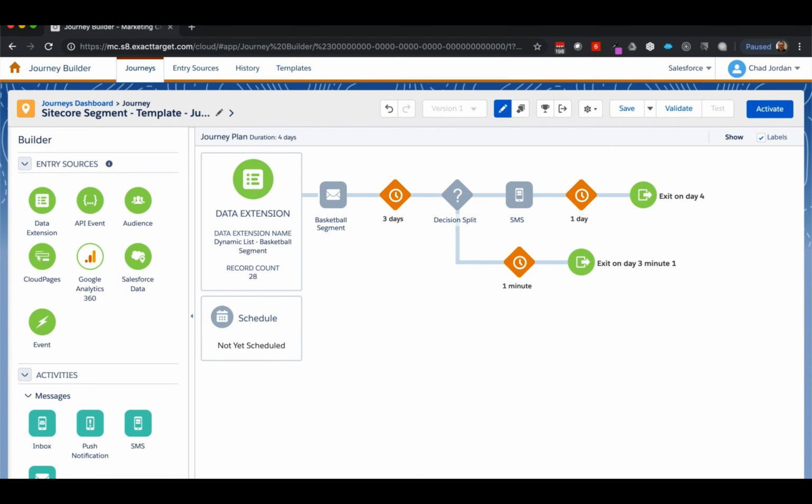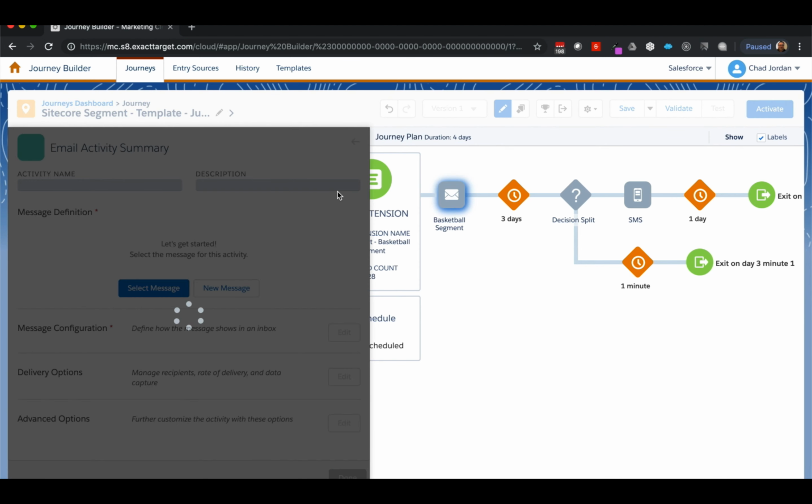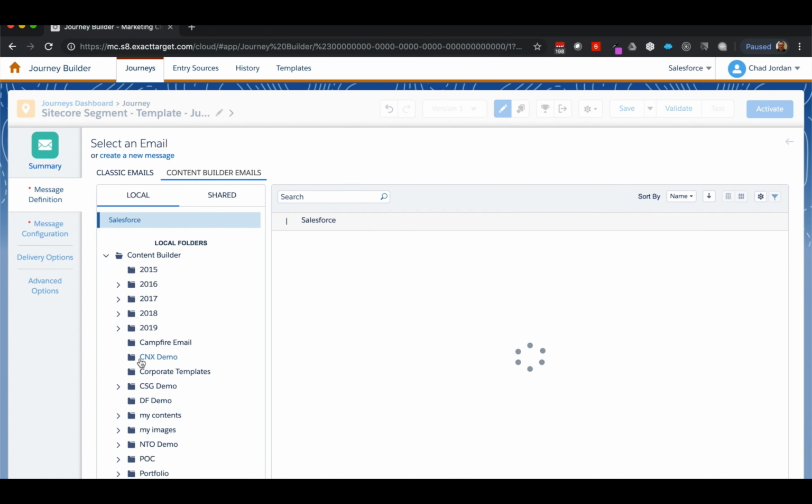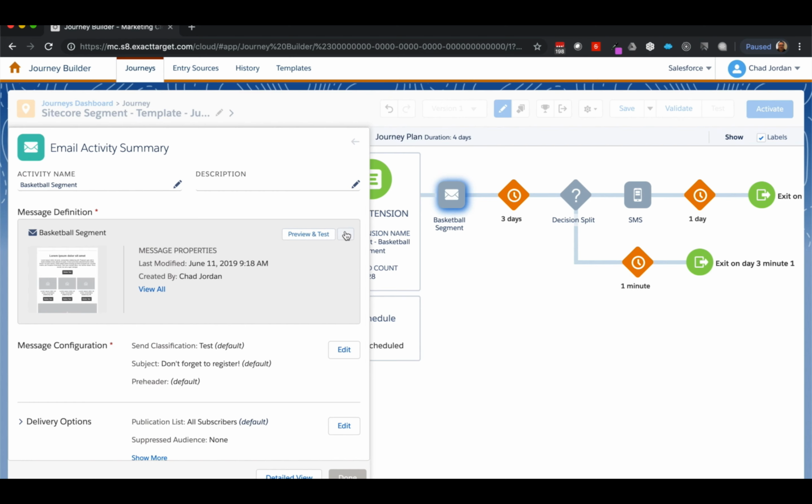Karen also wants to use consistent content and branding across her channels. In the first email activity, we're going to select the email message that Karen wants to use for this journey. Once the message has been selected, she can go back to the activity summary and edit the content of the message.